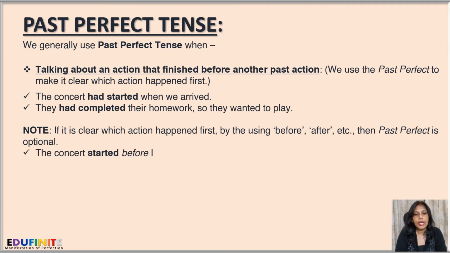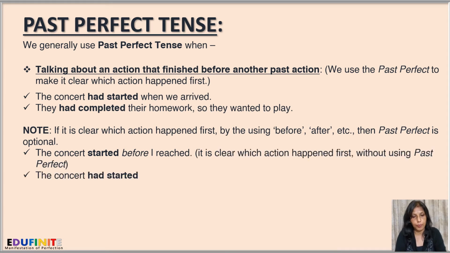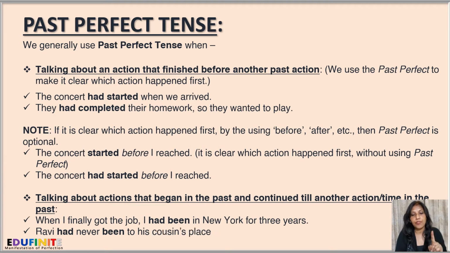Note, if it is clear which action happened first by using before, after, etc., then the past perfect is optional. The concert started before I reached. Here, the idea is clear which action happened first. Before I reached, the concert started. So we haven't used the past perfect tense here. But in the next sentence, the concert had started before I reached. This is also clear, but we are using the past perfect tense over here.